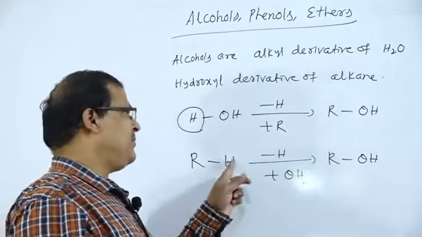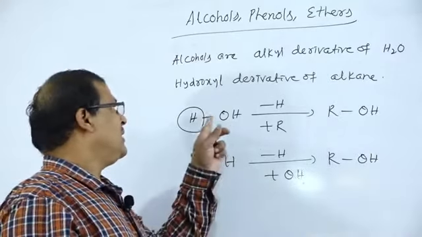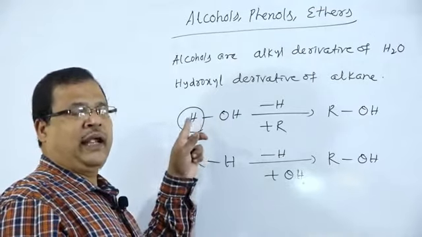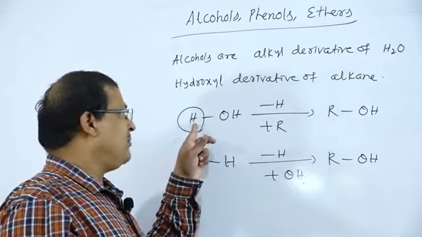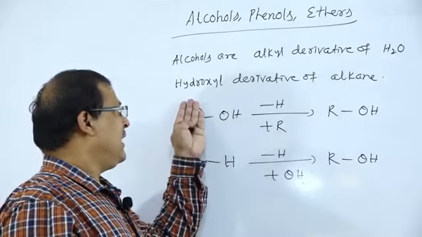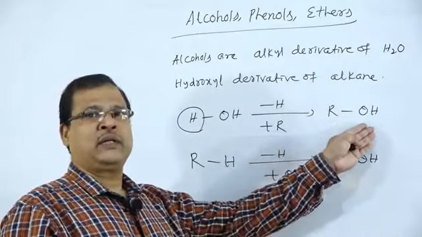Hydroxyl derivative of alkane, or alkyl derivative of water. Hydrogen atom of water is replaced by R, therefore the formula is ROH.